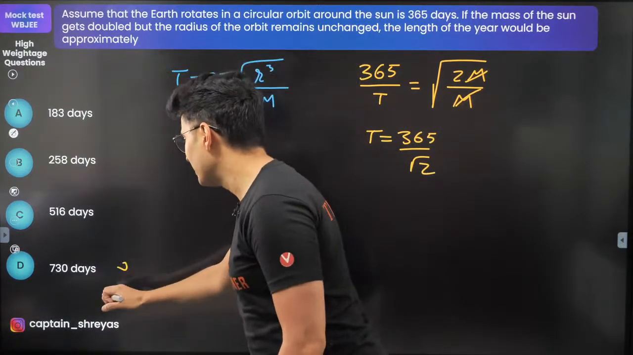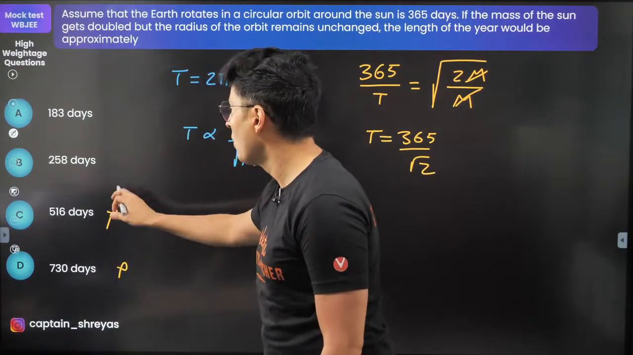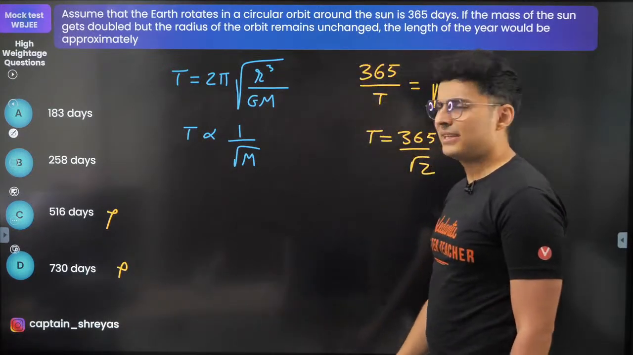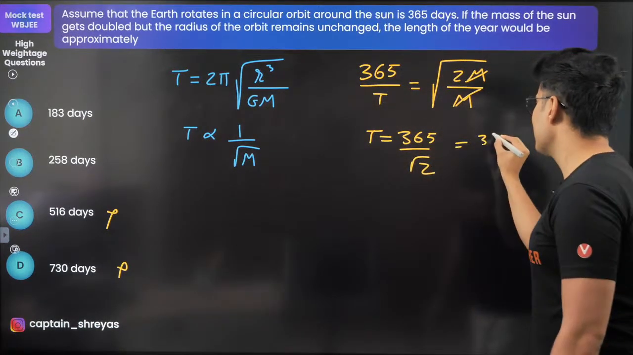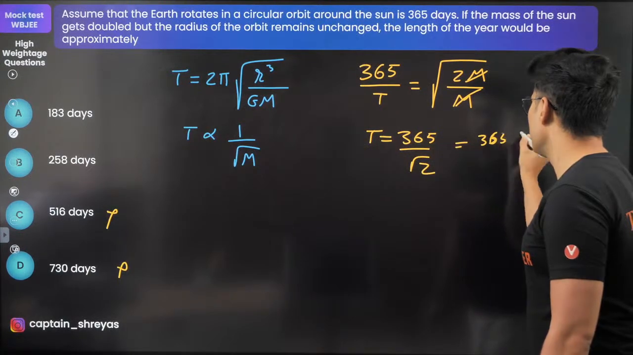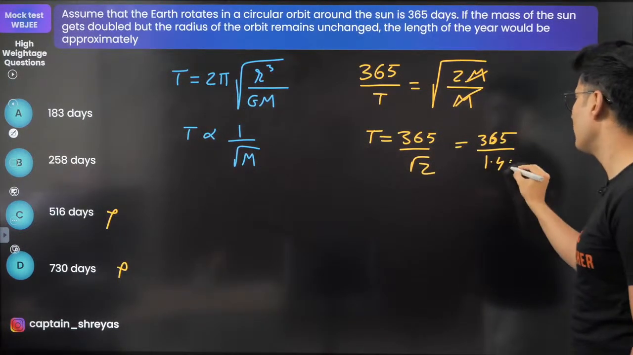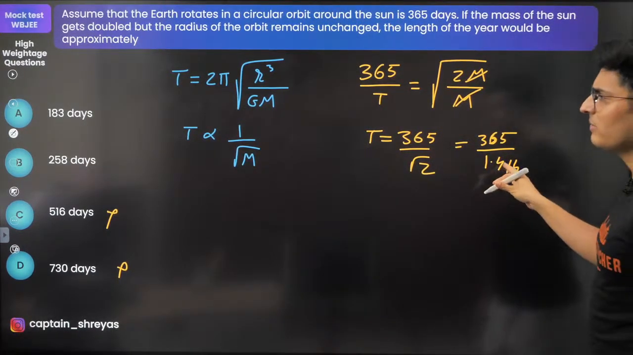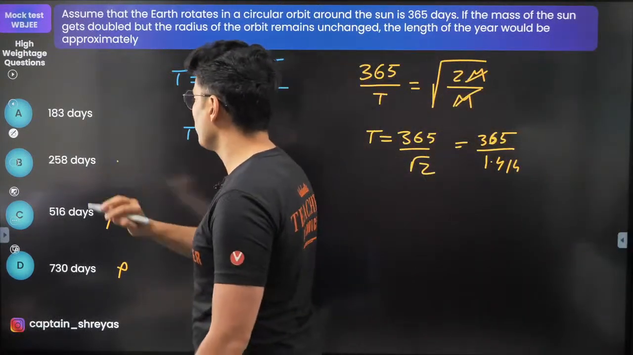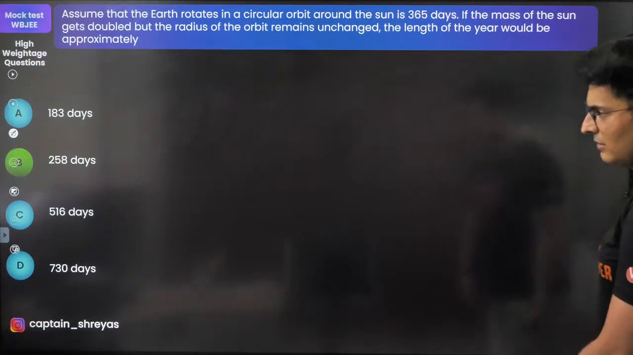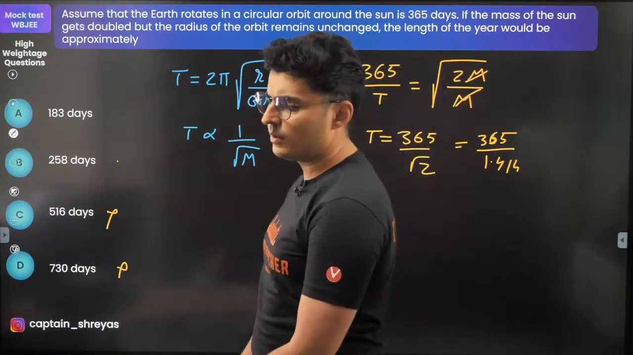So obviously not 730, not 516. Is it 183 or 258? Look at this, 365 divided by 1.414, approximately 1.5. Yes guys, it can't be 183, it has to be 258 approximately. Yes, it is. You don't have to sit and calculate it, obviously.